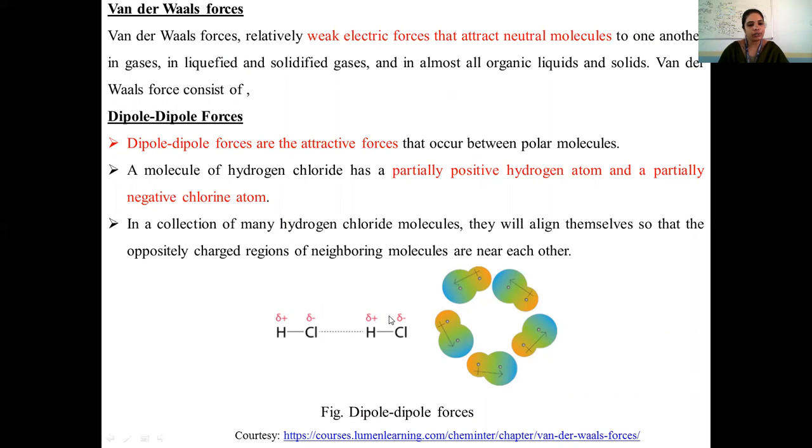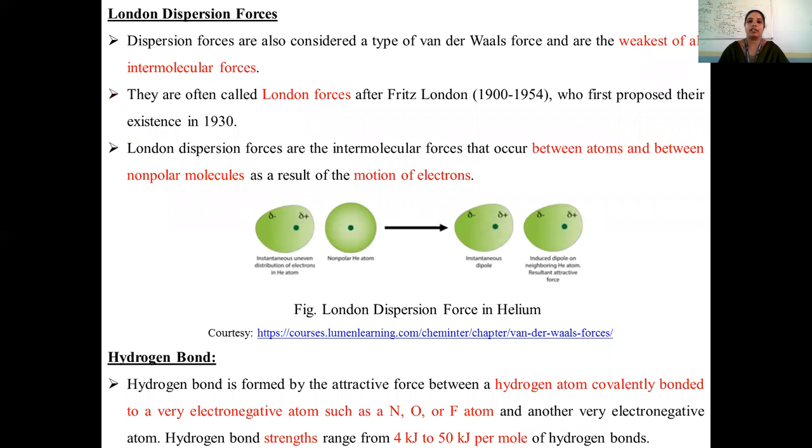Once they come closer, the interaction between one molecule and the other should balance both the repulsive and attractive forces. Once the molecules come closer, there will be repulsion of the electrons present in the outermost shell. So the balance should happen between the attractive force as well as the repulsive force to attain a particular balance that forms the dipole-dipole force as well as the London dispersion.